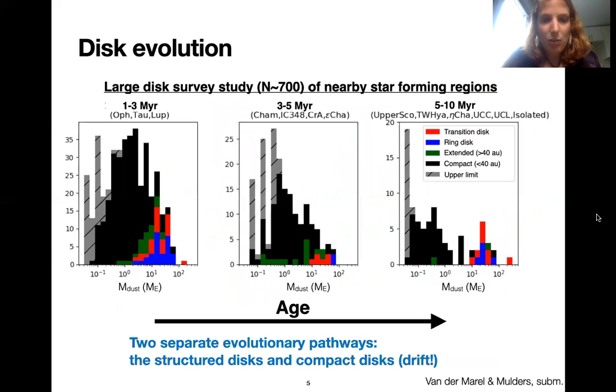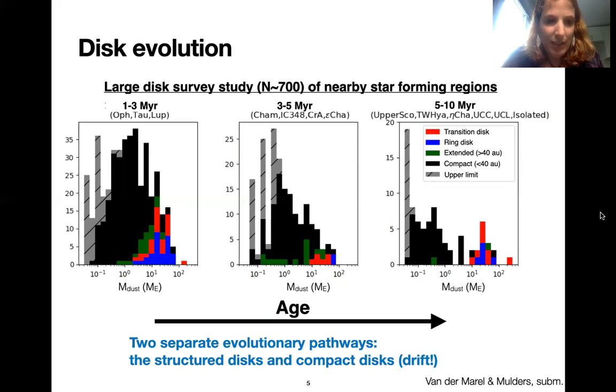So I decided to merge all of these large disk surveys together into one very large disk survey of more than 700 targets in nearby star-forming regions. I grouped these targets into 3 different age regimes: young, intermediate, and old. And I classified each disk as either a transition disk with a large inner cavity, a ring disk with narrow gaps, and all other disks without clearly resolved structure as either extended or compact with a threshold of 40 AU.